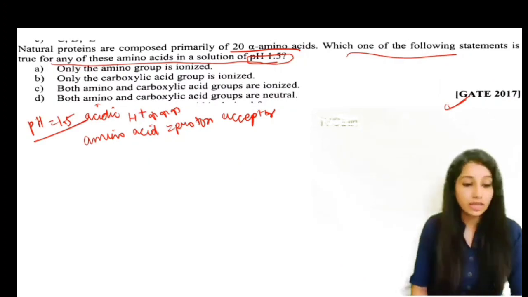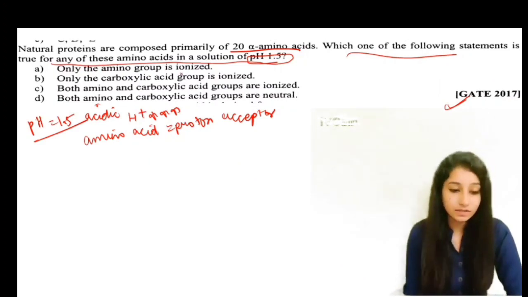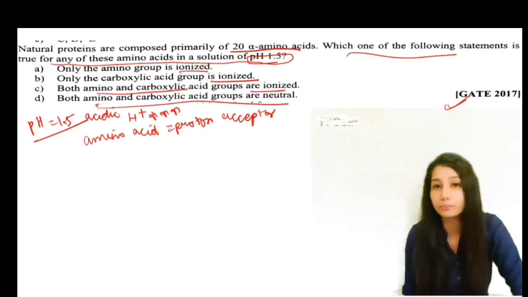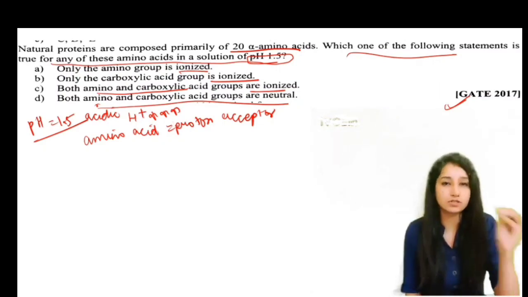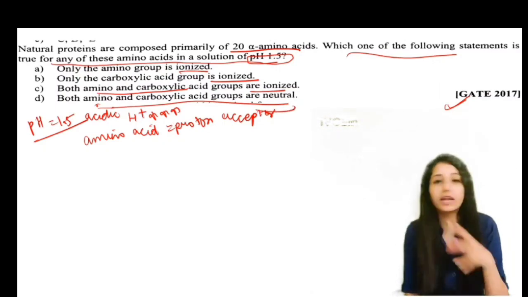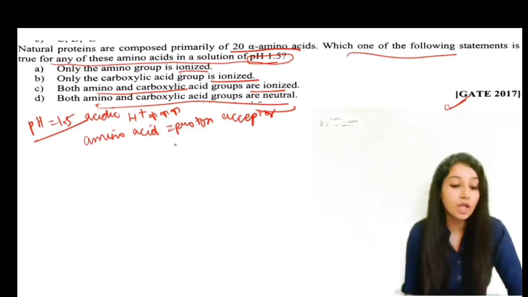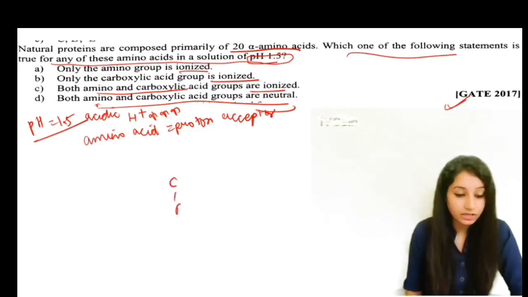Okay. So here it is asking whether the amino group is ionized, the carboxylic group is ionized, both are ionized, or both are neutral. As simple as that. What is ionized? That they have a positive or negative charge on them, and neutral means they don't contain any kind of charge. So if I draw the simple structure that we have seen, NH3 positive, COO negative.